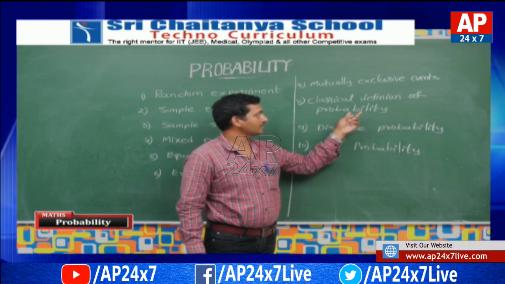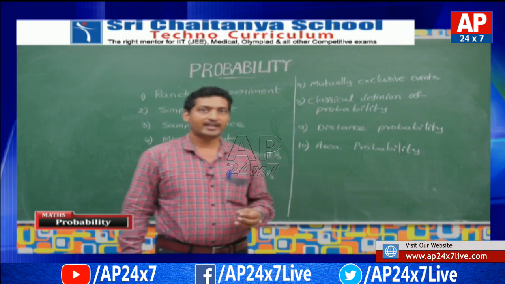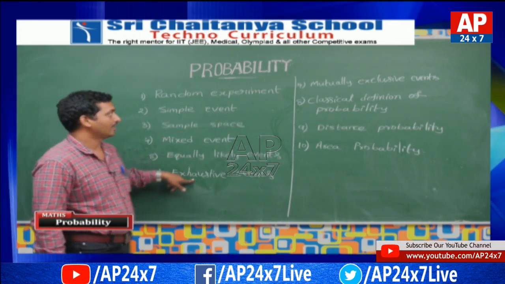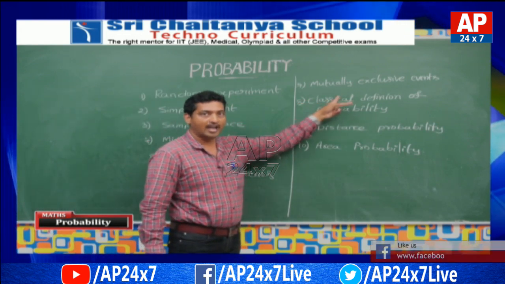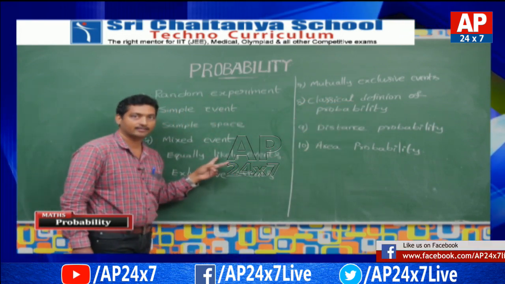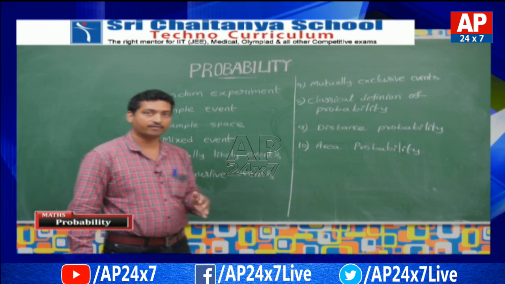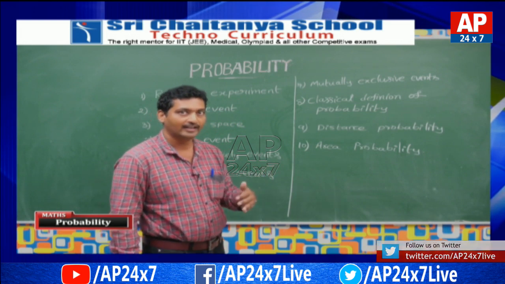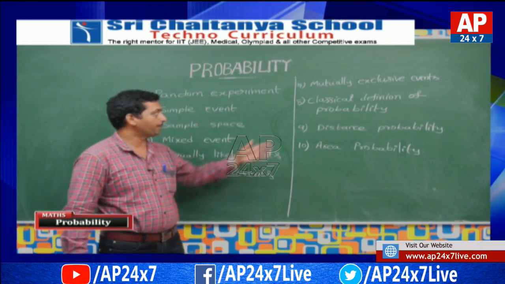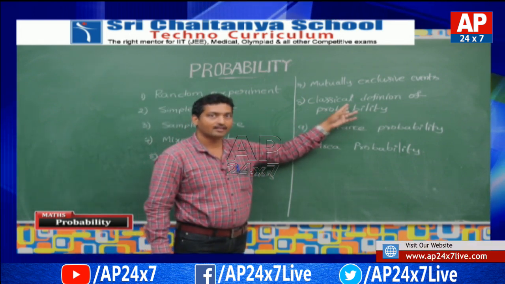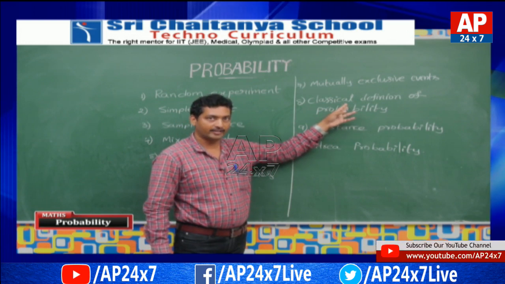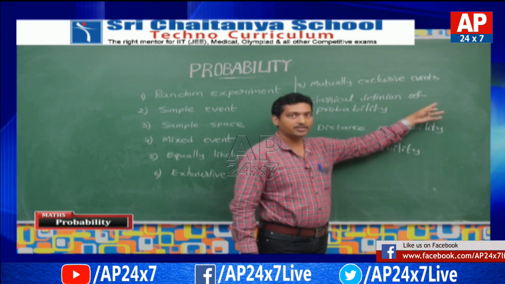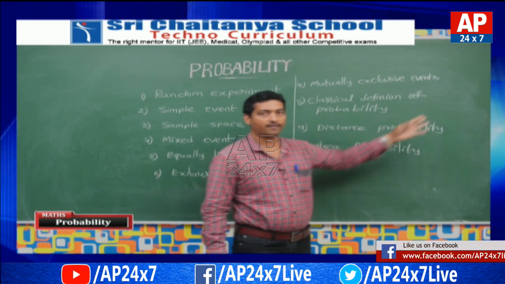And what is the classical definition of probability? If a random experiment results in n exhaustive, mutually exclusive and equally likely events, and m of them are favorable to an event A, then the probability of A is defined as m by n. That is known as the classical definition of probability. The classical definition of probability is the favorable cases to the event by the total number of cases.